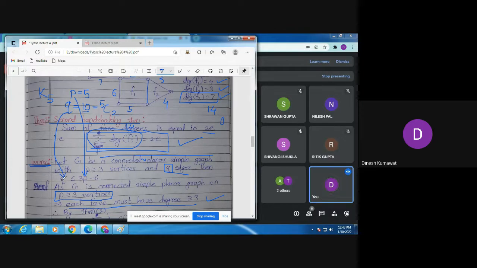So Q is 10, which means the left hand side is 10.